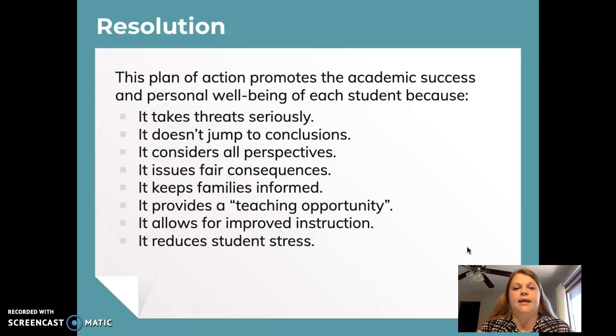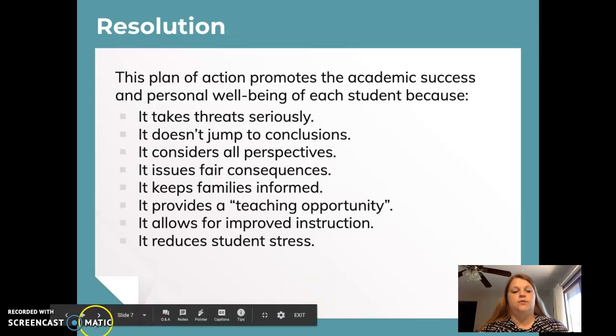I didn't automatically suspect William Hall. I gave everybody a fair chance. I listened to all perspectives, and I issued fair consequences. I kept their families informed and gave students a teaching opportunity through the use of our class meetings. I also show students that I take their concerns seriously by allowing Ms. Tate to have some improved instructional strategies shown to her, which will hopefully reduce the students' stress load overall.